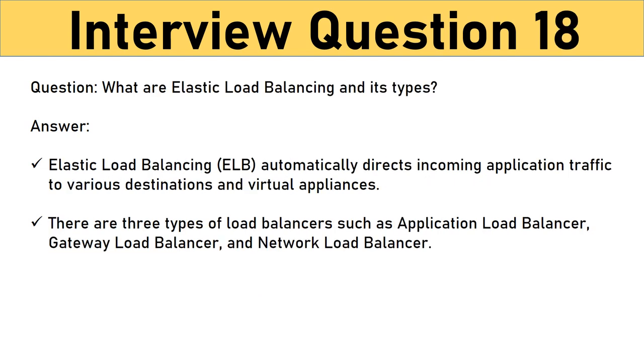Question: what are elastic load balancing and its types? Elastic load balancing (ELB) automatically directs incoming application traffic to various destinations and virtual appliances. In fact, the destinations and virtual appliances may be in one or more availability zones. In this service, you can secure your applications using tools such as Integrated Certificate Management, SSL/TLS decryption methods, and user authentication. There are three types of load balancers such as Application Load Balancer, Gateway Load Balancer, and Network Load Balancer.